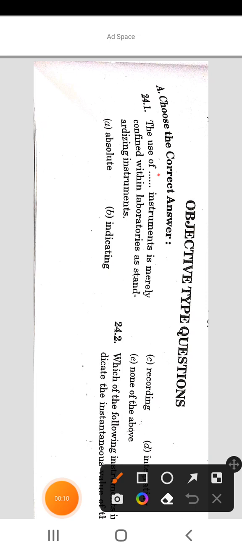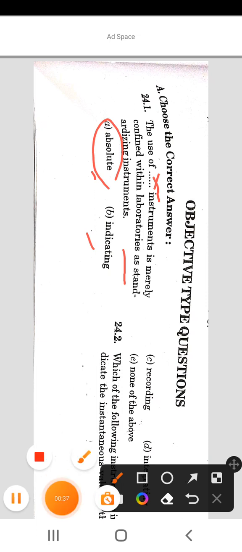The use of fill in the blank instrument is merely confined within laboratories as standardizing instruments. So options of this question are absolute instrument, indicating instrument, recording instrument, integrating instrument and none of the above. The correct answer of this question is absolute instrument. The use of absolute instrument is merely confined within laboratories as a standardizing instrument.